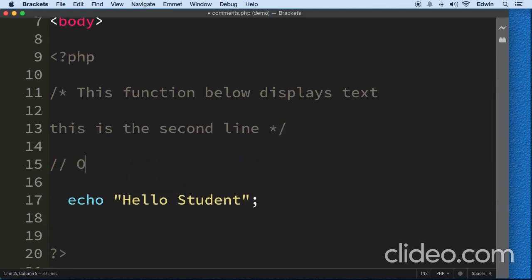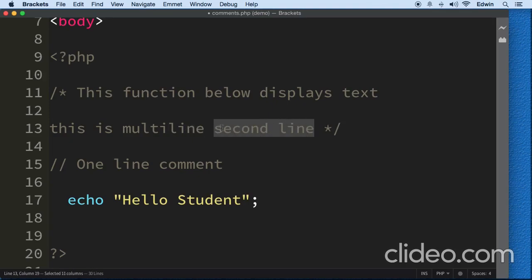This is a one line comment. I'm just gonna leave it here so you can reference it. And it's multi-line. I'm just gonna leave it like this. And this is for your exercise files.